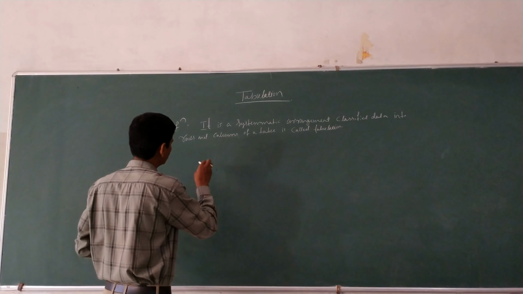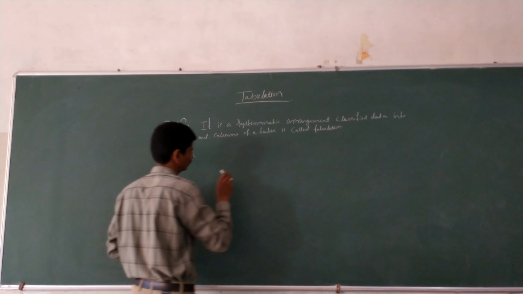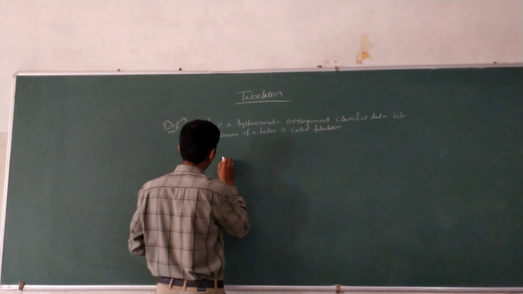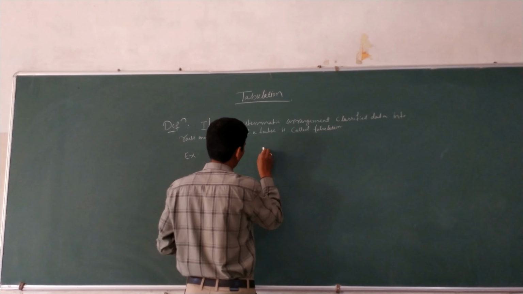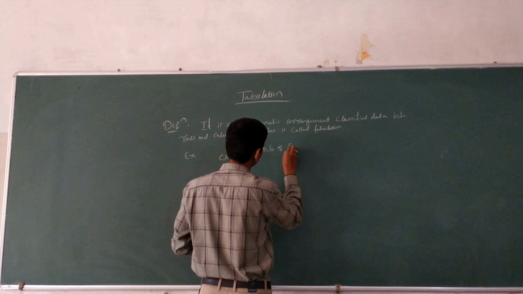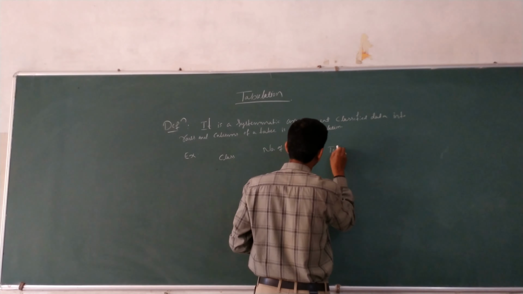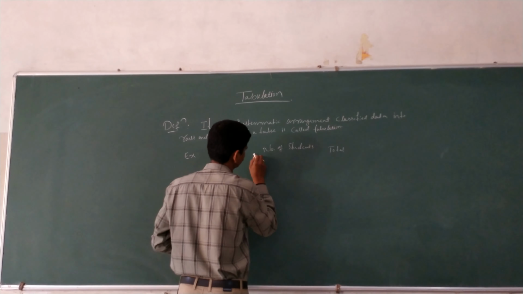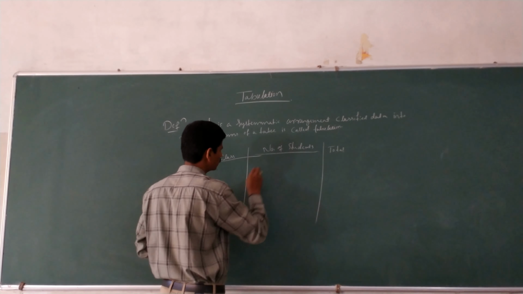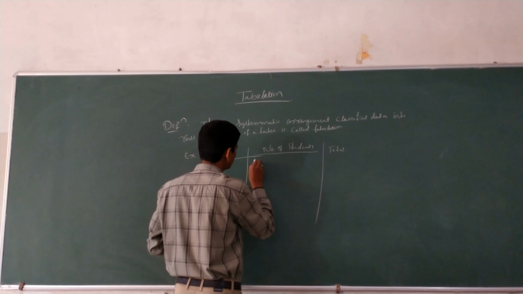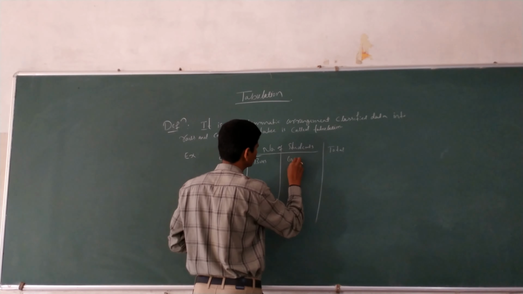Okay, here, for example: class, number of students, and the next one is total. Again, the number of students can be classified into boys and girls.